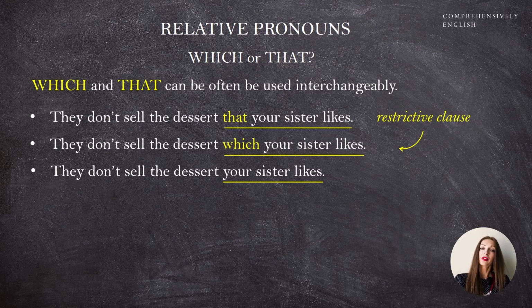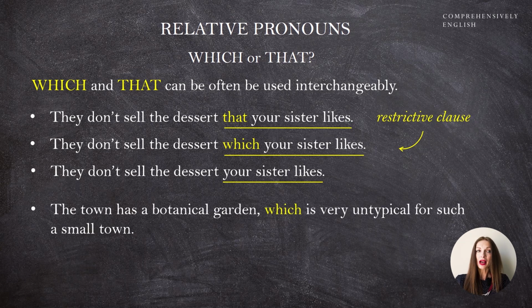To decide whether to use which or that, you might want to ask yourself, is the clause that which or that introduces essential to the sentence or not? Can I omit it? Will the sentence be ruined if I omit it or not? If you can't omit this clause, if it is essential, you can use that. If you can omit it, you can use which.